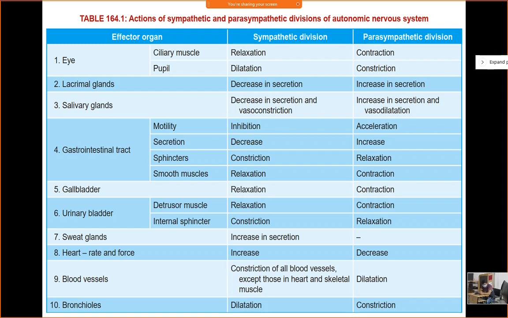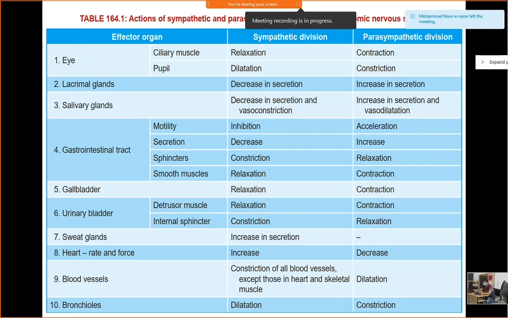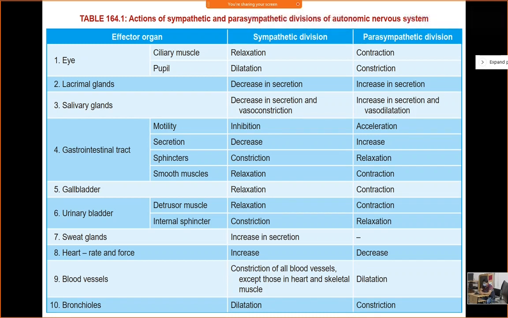Which type of receptor do we have in the heart? What type of receptor do we have in cardiac muscle? Sympathetic. Beta? Beta 1 adrenergic. Okay, beta 1. So actually two types of receptor are there. Alpha 1 and beta 1 are actually stimulant types of receptor. So two types of receptor actually work.